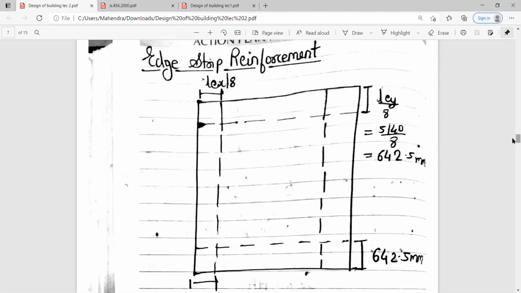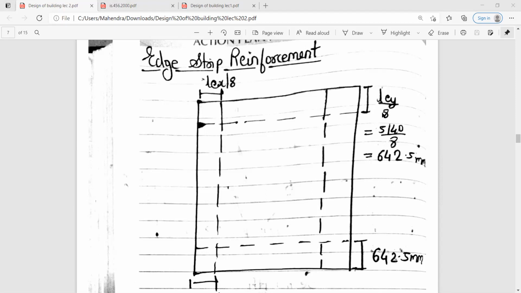So now the edge strip reinforcement. For calculation of edge strip reinforcement, you need to draw this. This is nothing but your slab section, and this is your LEX by 8, that is L effective by 8, and this is your LEY, that is L effective in the Y direction by 8. So L effective in the Y direction comes up to be 5140. So 5140 by 8, this is your distance, that is 642.5 mm.